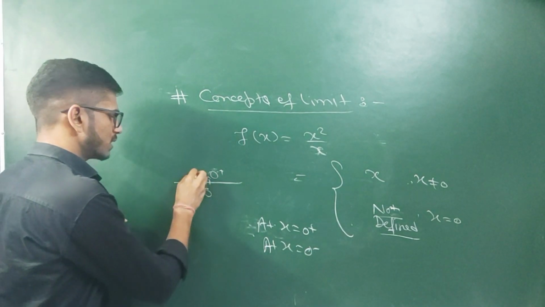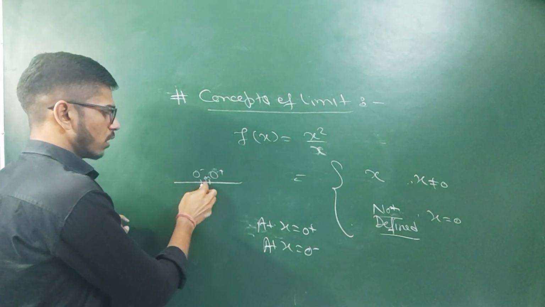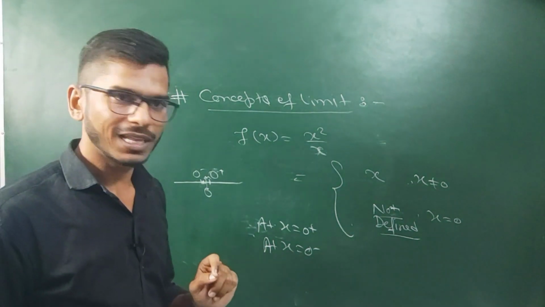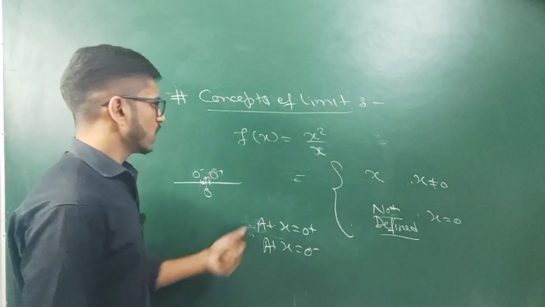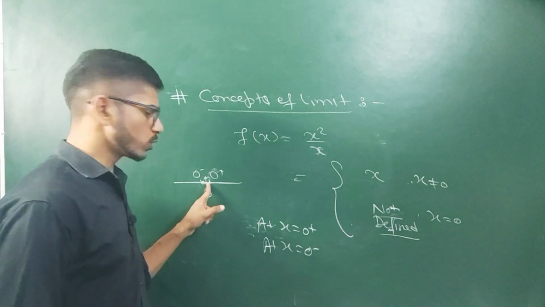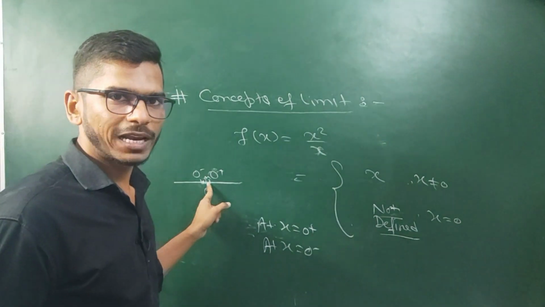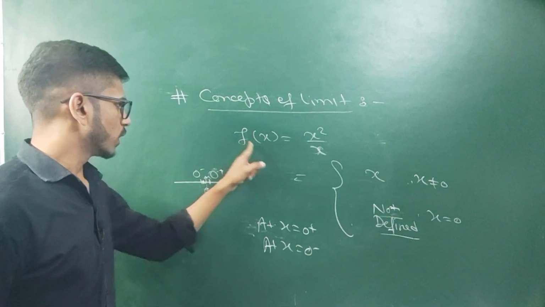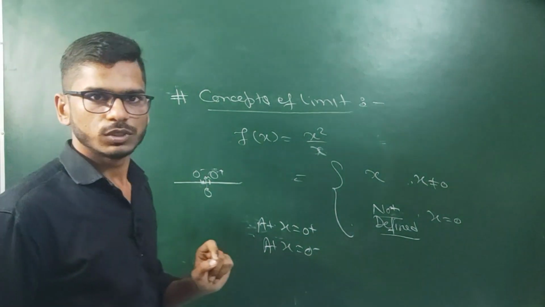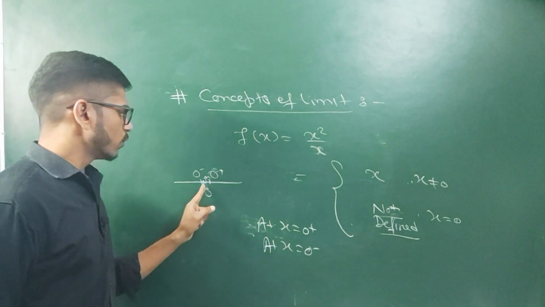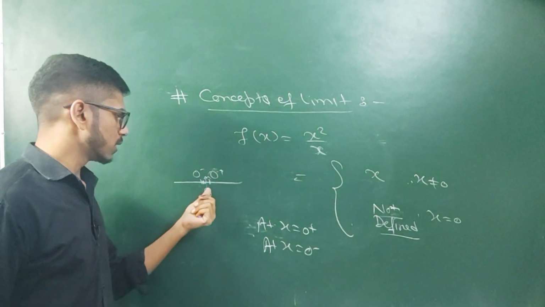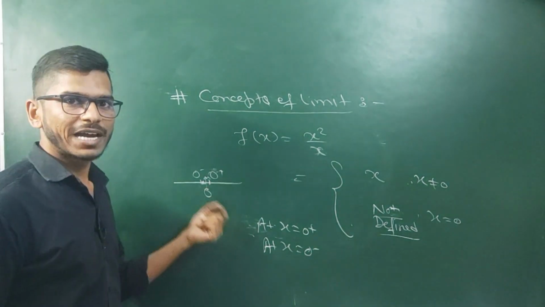Similarly, 0 minus is a real number which is less than 0, but the difference between 0 minus and 0 is very small. So we will calculate the value of the function not at x equal to 0, because we don't know the value of the function at x equal to 0, but at 0 plus, which means a number slightly greater than 0, and at 0 minus, which is slightly less than 0.